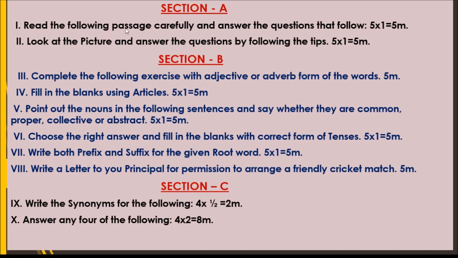Here, read the following passage carefully and answer the questions that follow. It means an unseen passage will be given, and from that 5 questions will be asked. You have to read the passage very carefully, and the answers will be hidden in the passage itself. So you have to answer the questions which follow. 5 questions will be asked. Each question carries 1 mark, so 5 marks.